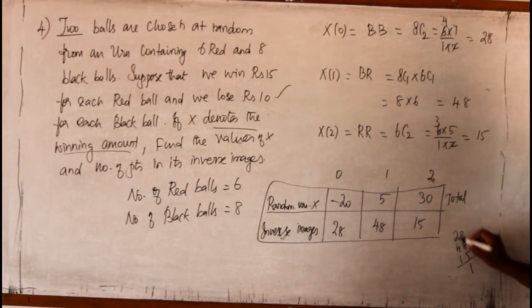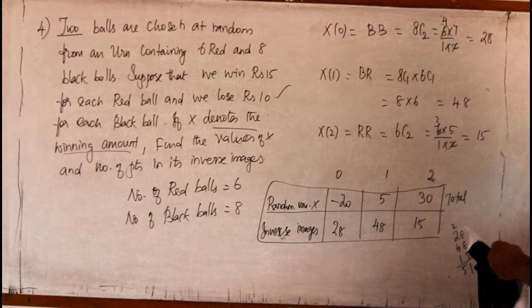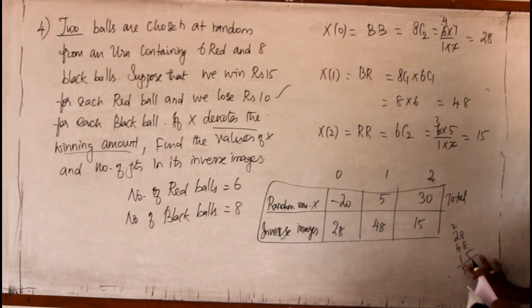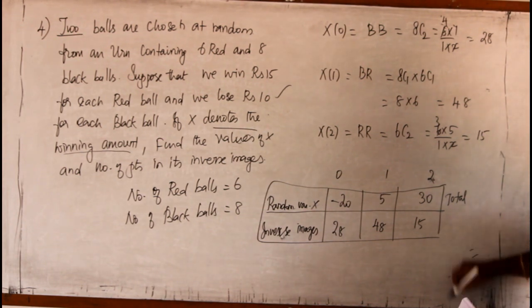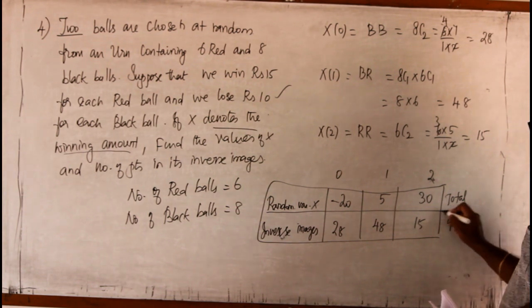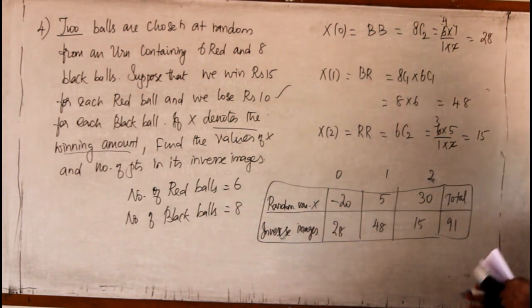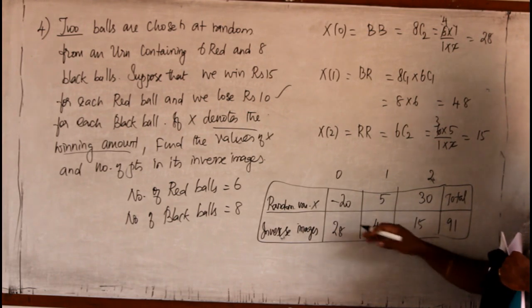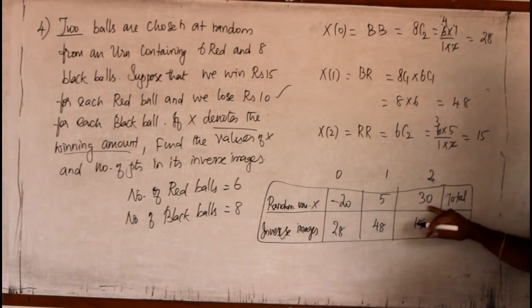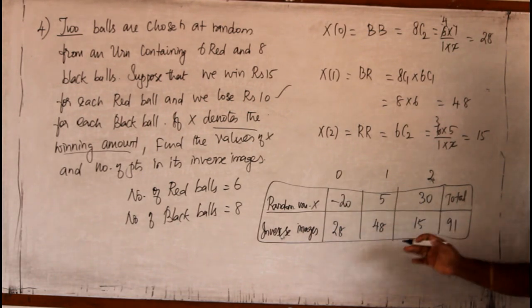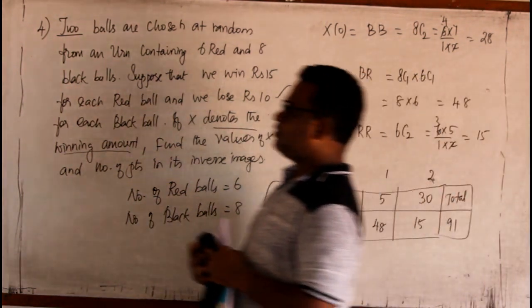So, the random variable you must take is the rupees. That's the important thing that you must understand from this one. So with that, problem number 4 is over.